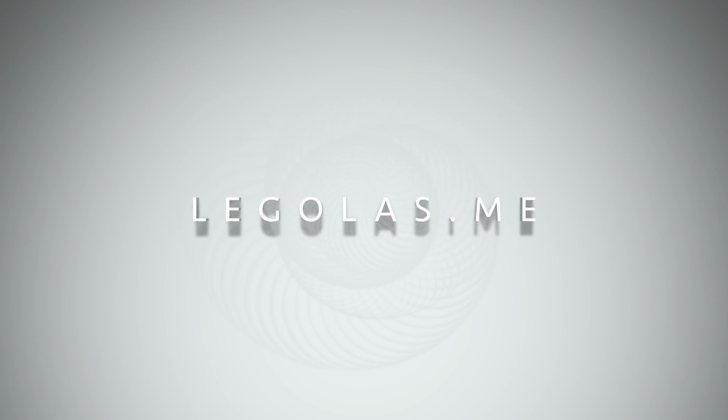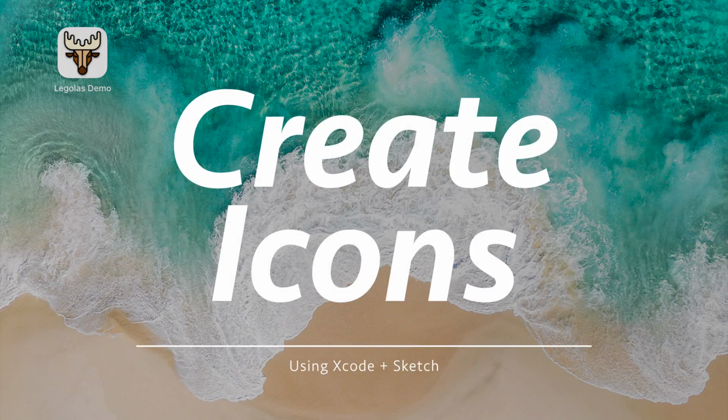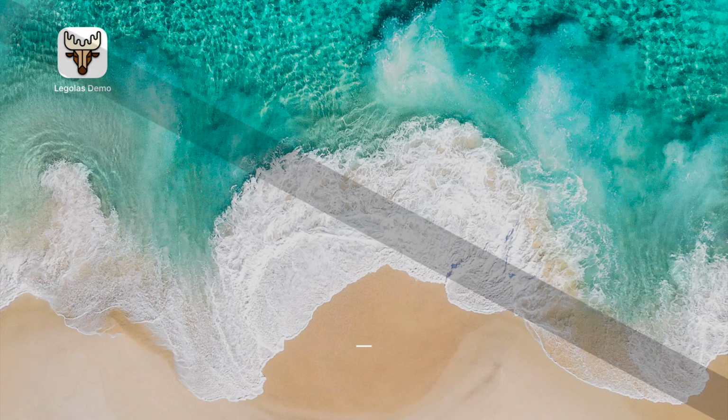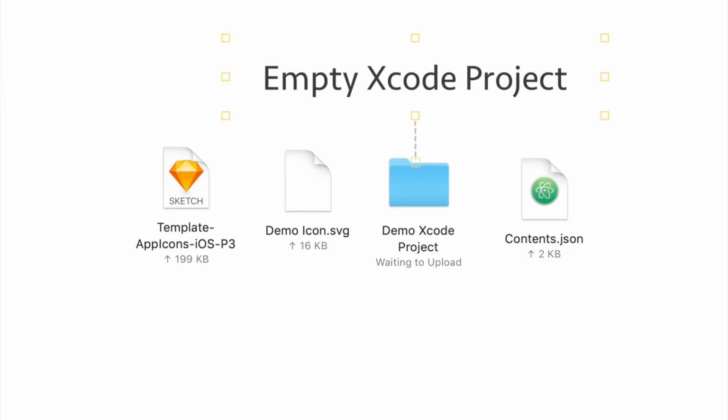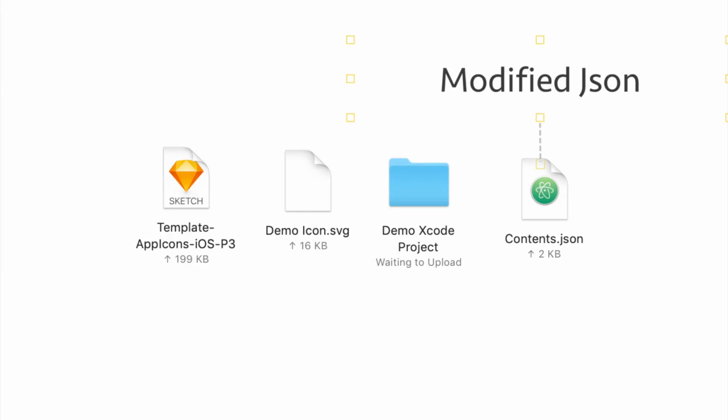In this video, I'm gonna talk about how to create iOS icons using the official Apple template. I provided 4 files for you to follow these tutorials: the Apple official iOS template for iOS 12, an SVG painting, an empty Xcode project, and a modified JSON for automatic Xcode import.